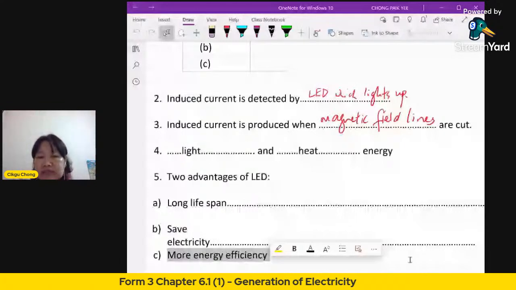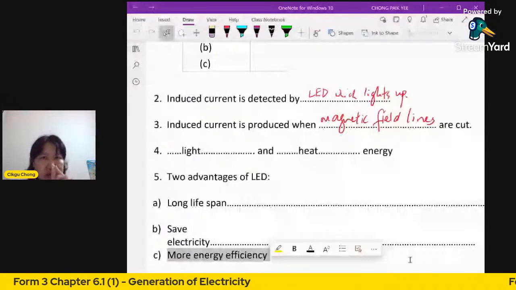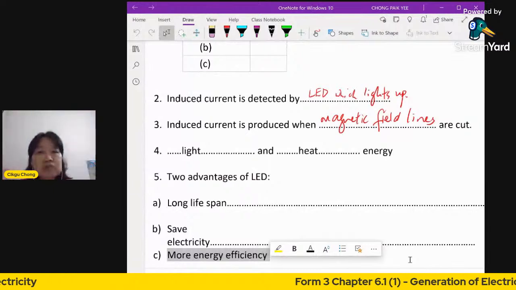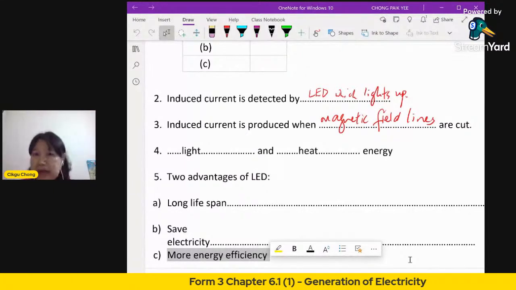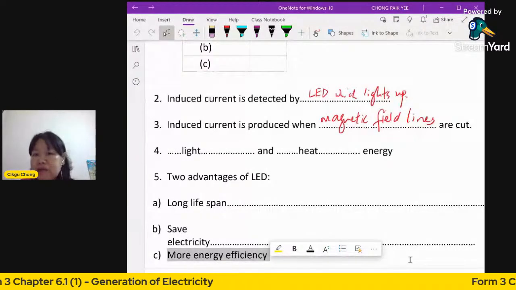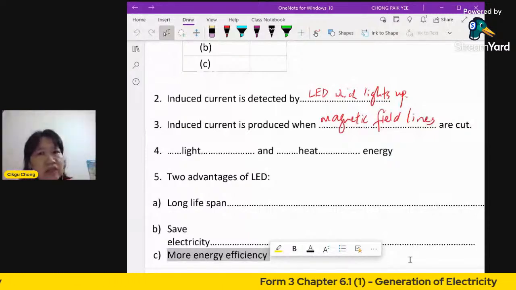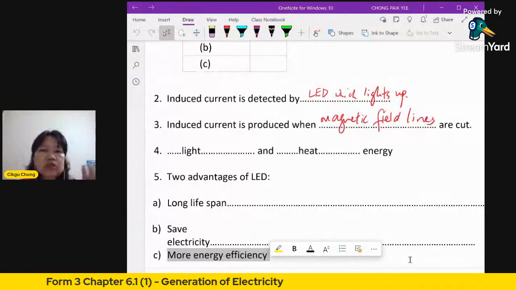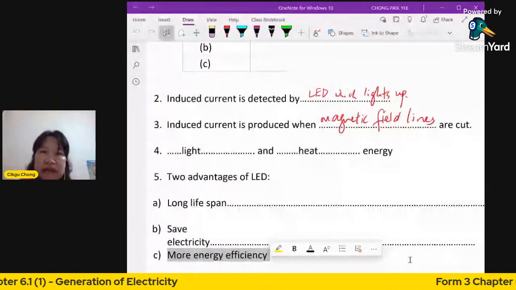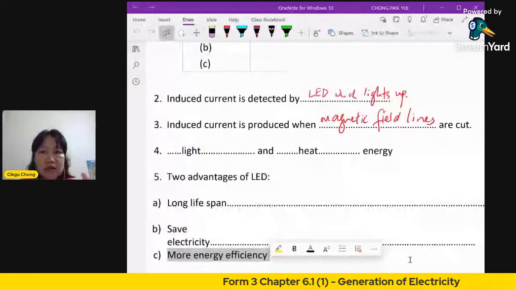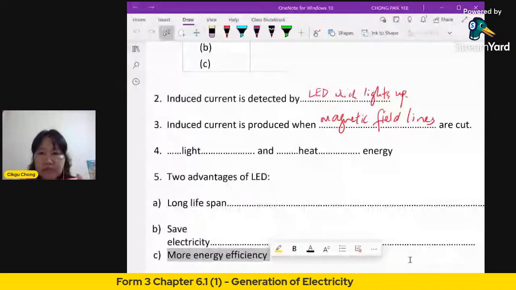We do not want the heat. If it's very little light but a lot of heat, like the filament bulb, the filament bulb is quite hot, you know. You notice when you have a normal bulb, you find it hot. It produces a lot of heat, but the lighting is not that much. So it makes more heat than light. When something is more efficient, you get a lot of light but very little heat. This is what you want from a bulb.